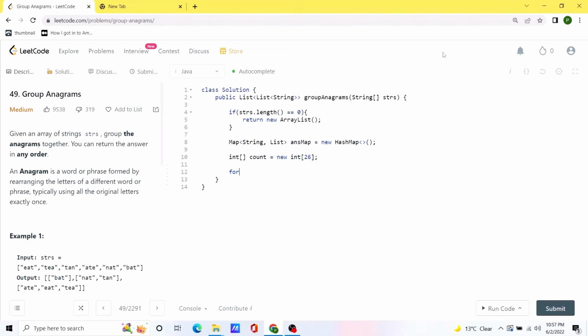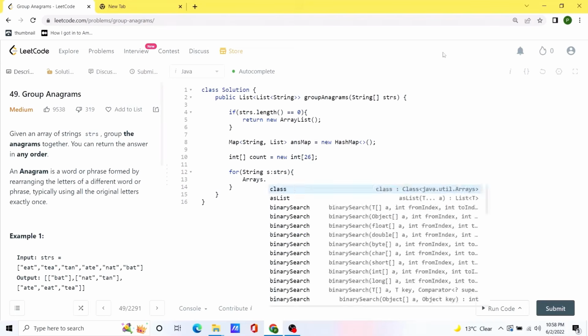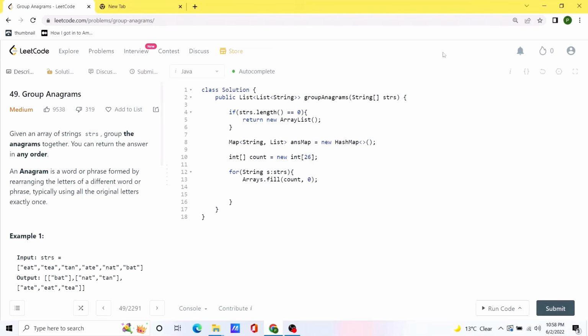Once that is done, we are going to run a for loop across the given input string. So first of all, we are going to initialize our array with value 0. After doing that, we are going to iterate over this given string s, and we are going to add all the characters inside this given array by adding their value from 0 to 1.